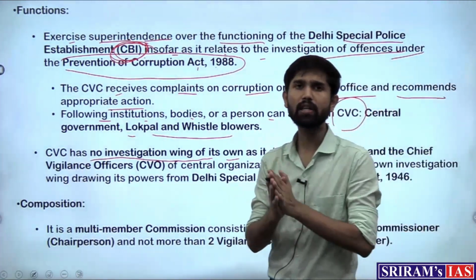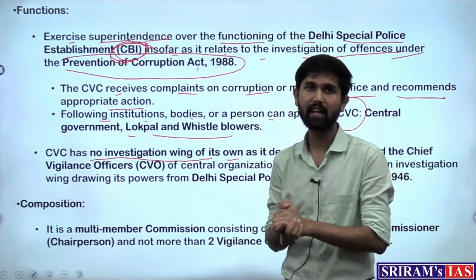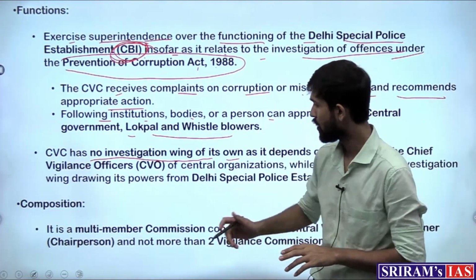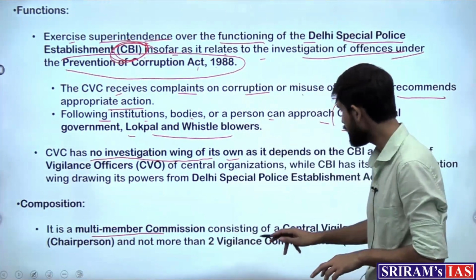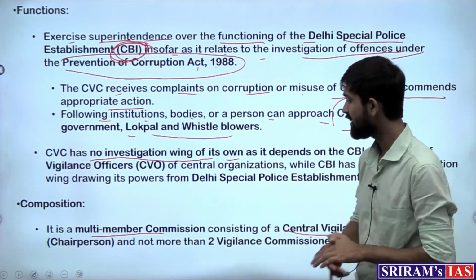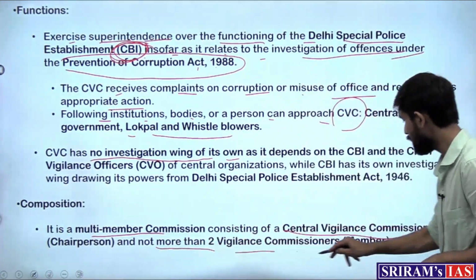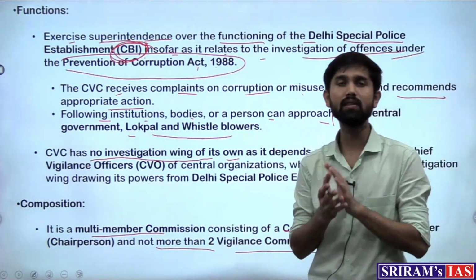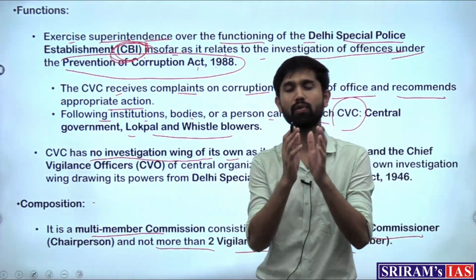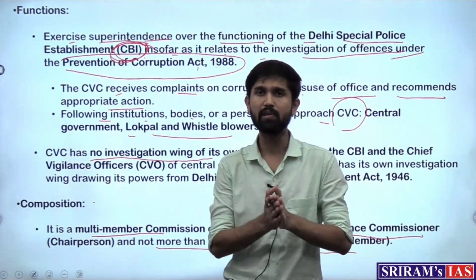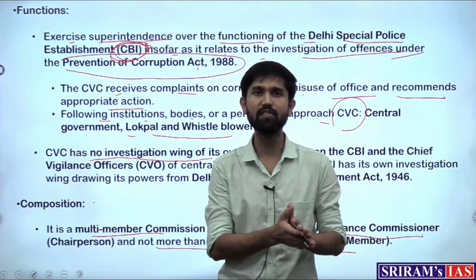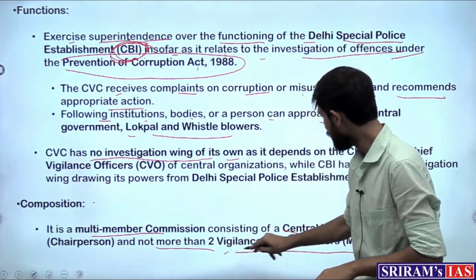And talking about the composition, wherein this article comes in, there are 3 dignitaries under the Central Vigilance Commission, which is a multi-member commission, of which one is the Central Vigilance Commissioner, who is appointed by the President, and the other 2 are the Vigilance Commissioners who are there as members. So total 3-member body is what constitutes the Central Vigilance Commission, of which one is the Chief Commissioner and the other 2 are the Vigilance Commissioners.